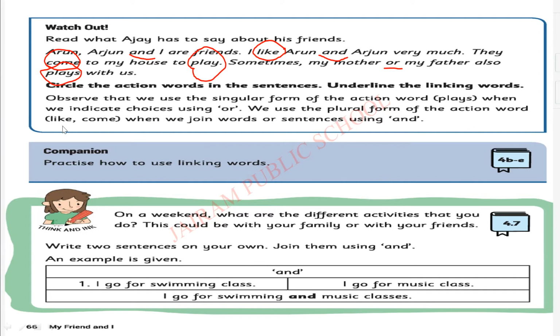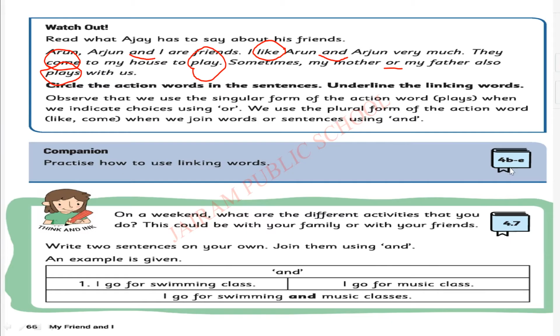We use the plural form of the action word, like come, when we join words or sentences using and. So when you notice this, and means plural. So we should make the action word in plural form. We should not add s with the action word when you are writing in plural form. Okay, that is the note we are getting from this watch out activity. I hope you all understood.